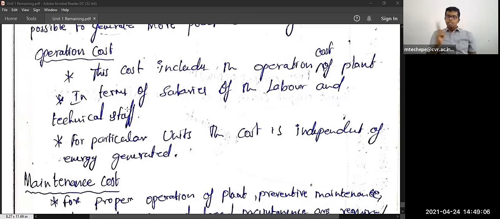Also labors you need to pay, technical staff you need to pay more, engineers you need to pay more. Labors like 40,000, engineers 80,000 or 70,000, like that. So you need to pay double. Then TA, DA, allowances, their insurance, many things are there. Everything you need to give them. So the operation cost is very, very high. Coming to the maintenance cost for particular units, the cost is independent of the energy produced for the operation cost.